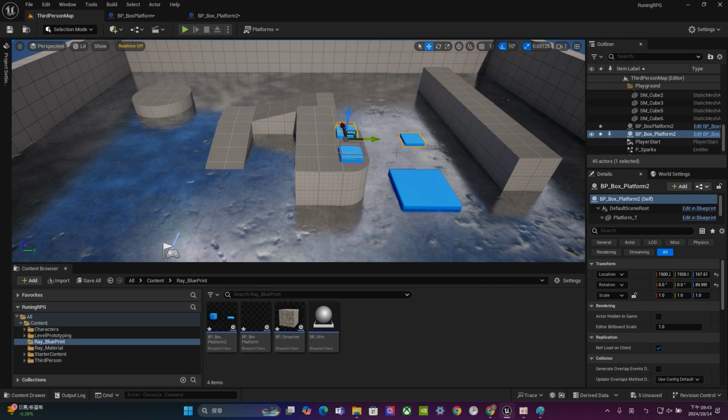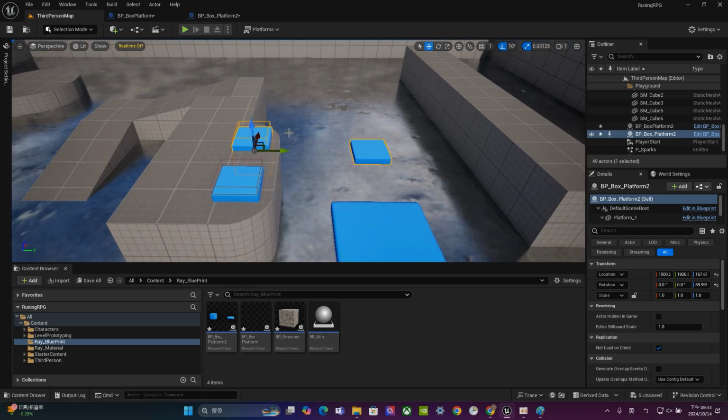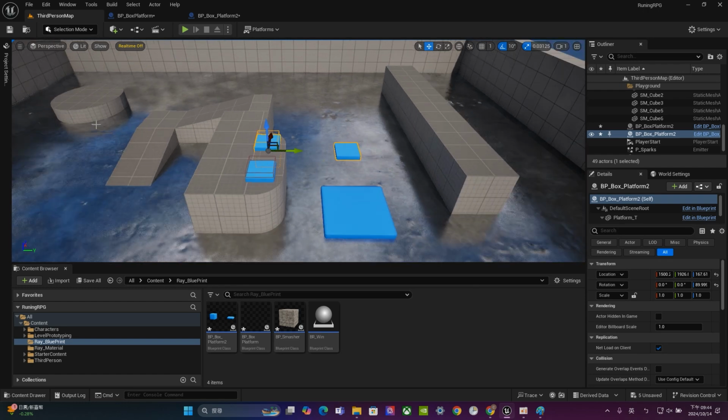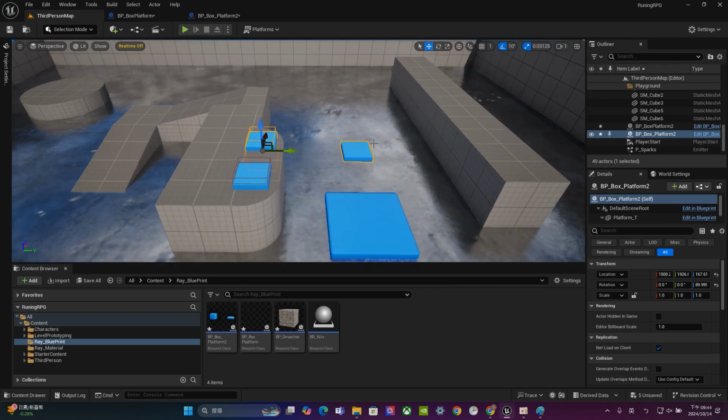Press the F key on your keyboard and you can zoom in. So right now for this platform, I hope this one can be adjusted based on the different type of level, different type of map, and you can adjust the position of this platform.